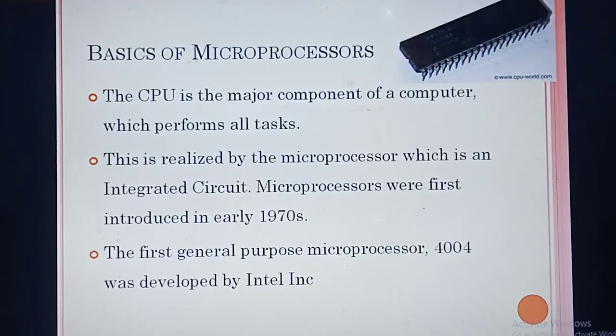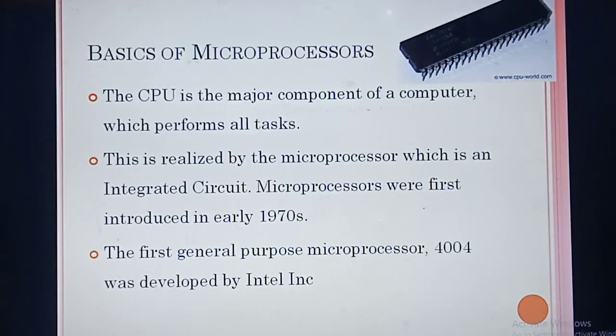So what are the things we have studied here? CPU is the major component of the computer. This CPU only performs all the tasks. If the CPU needs to work properly, which is the major component inside the CPU? Microprocessor. This microprocessor is implanted in the motherboard using which circuit? Integrated circuit. The microprocessor was first introduced in which year? 1970. What's the name of the first microprocessor? Microprocessor 4004. Which company devised it? Intel Inc. Understood?